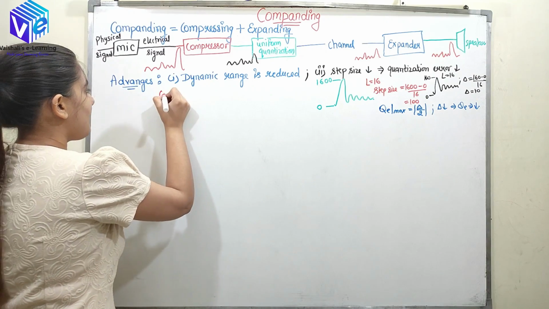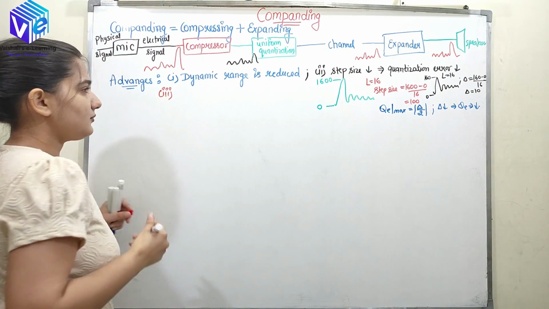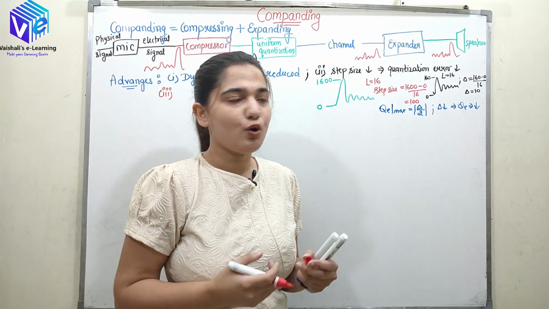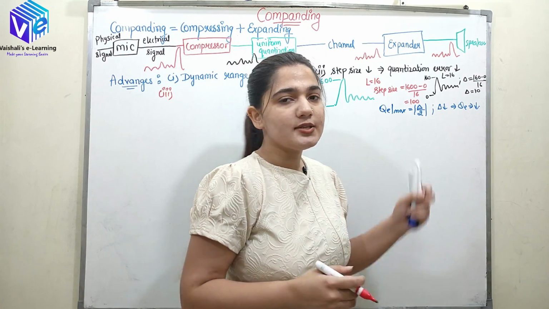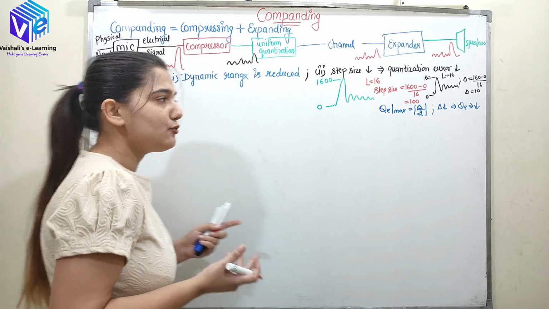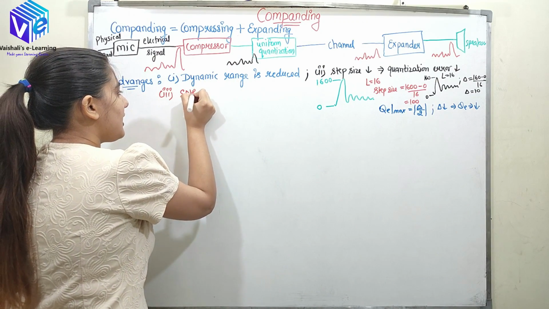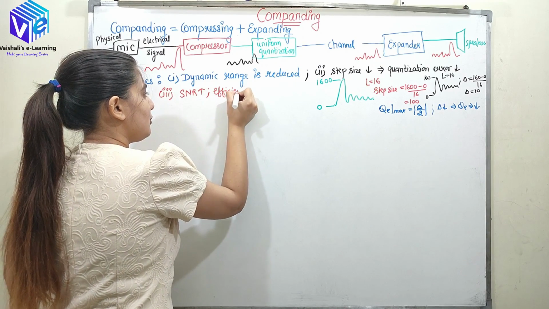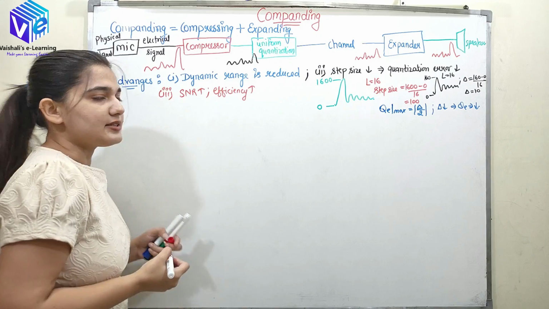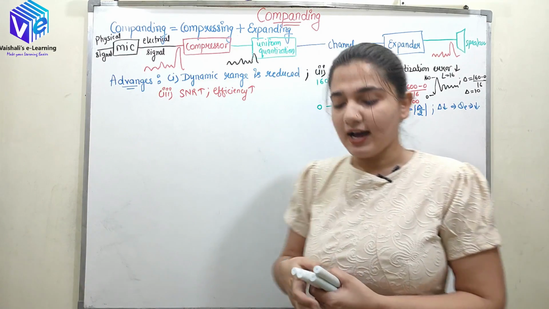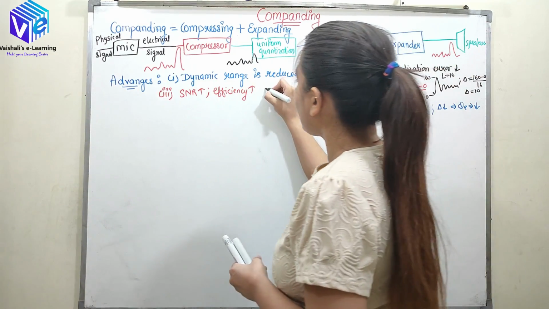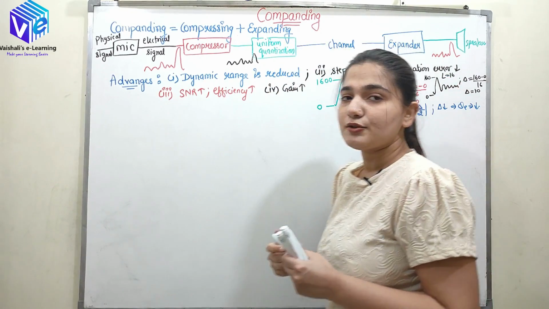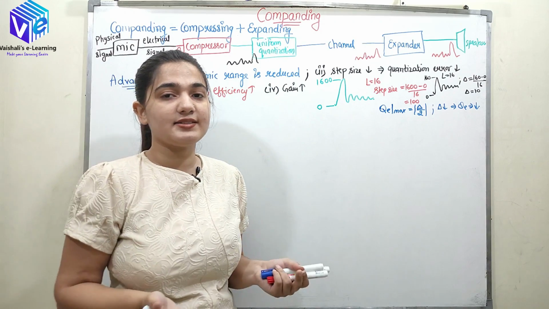So now talking about the third advantage. The third advantage is increase in efficiency or SNR. So obviously when the noise or the error reduces, at that time SNR would increase, or I can say efficiency will also increase. Now if I talk about the last advantage, the last advantage is that the gain would also increase. So let's understand how all these things are happening.